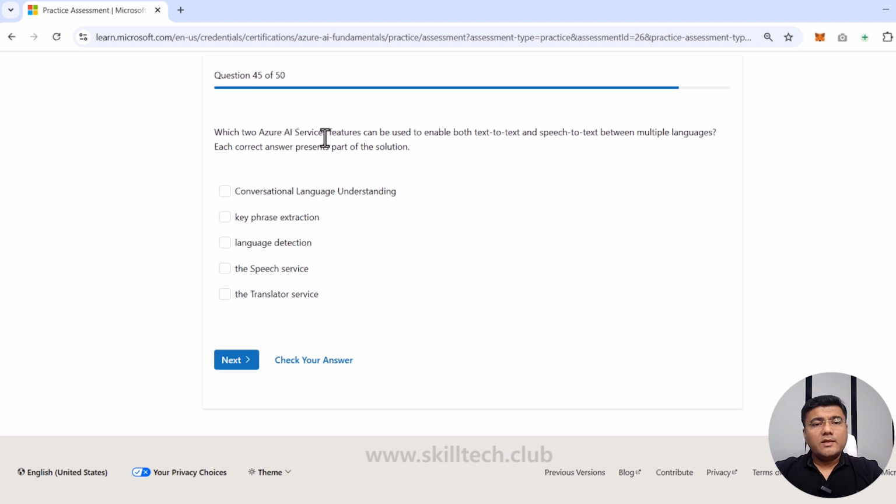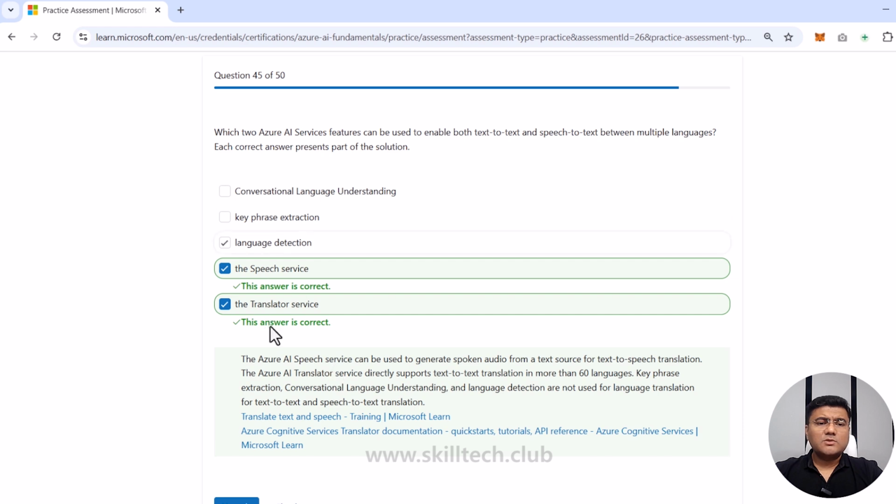Which two Azure AI service features can be used to enable both text-to-text and speech-to-text between multiple languages? Each correct answer presents a part of the solution. Obviously, speech service can do this thing, and they also want this thing between multiple languages, so translation service is also something which can be there. Language detection, key phrase extraction, conversational language understanding, I don't think these are the things. These two are the right answer.